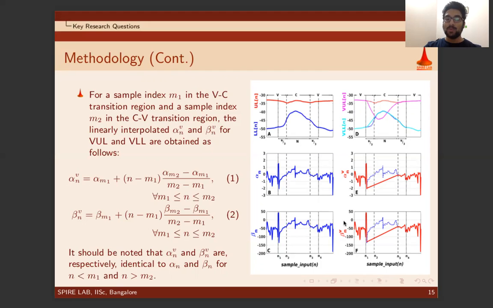We assume that the slope between virtual upper lip and virtual lower lip remains negative throughout the extended consonant region. Instead of considering only the regions with positive alpha n, we algorithmically find out which sample range, that is sample index M1 in a VC transition to M2 in CV transition, the slope between VUL and VLL differs from that between the UL and LL, assuming that it varies linearly in this range. The equation here provides an expression for linearly interpolated alpha n and beta n from M1 to M2, as shown here by the red line in this particular subplot.